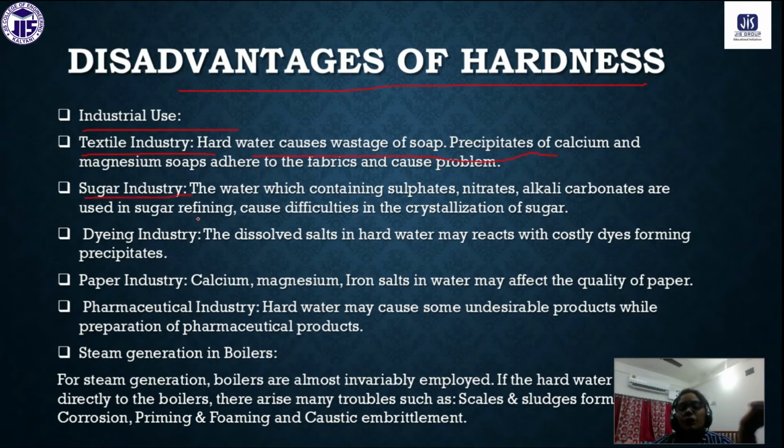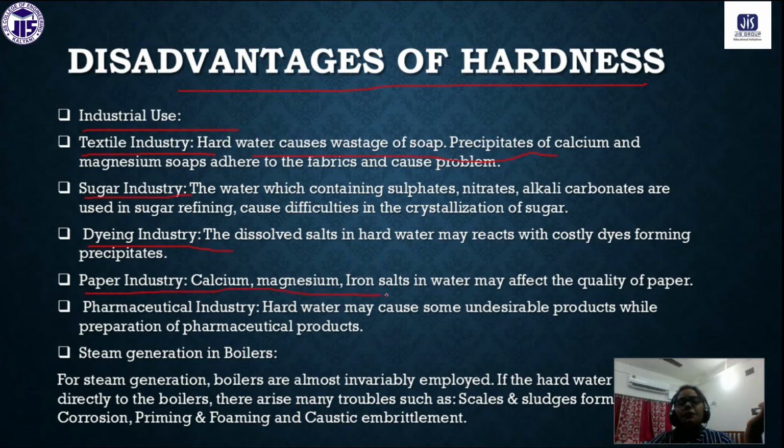In the sugar industry, due to the presence of calcium and magnesium salts, the crystallization of sugar will be interfered with, so there will be difficulties in crystallization. Now, the dyeing industry: here also we cannot use hard water, as these salts will react with the dye. Understand? So it will again interfere.